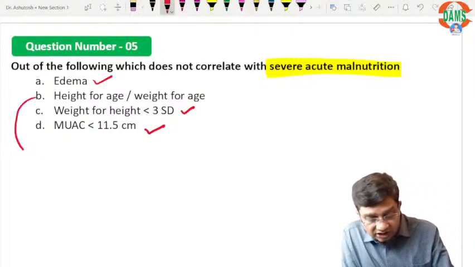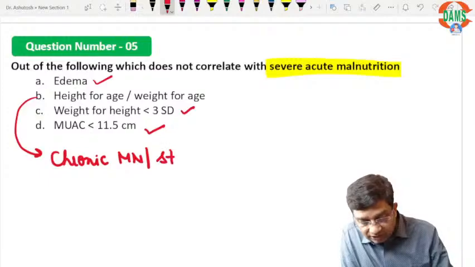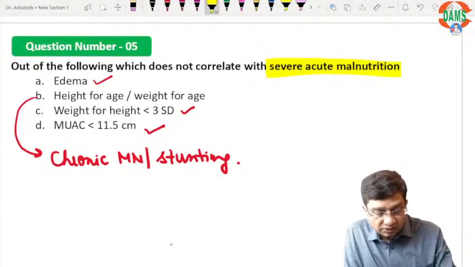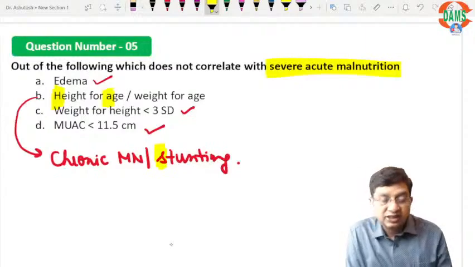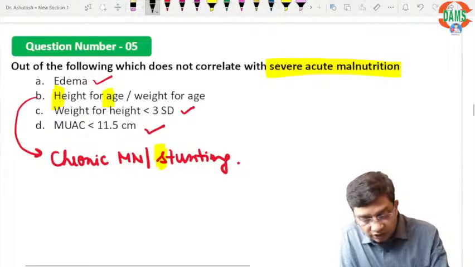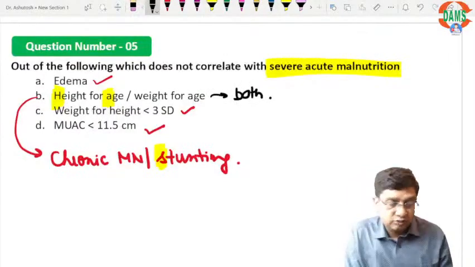Height for age, we remember, is a criterion of chronic malnutrition, that is stunting. If you ever forget, you can simply remember the word HAS: height for age is equal to stunting, and weight for age is a marker of both acute and chronic malnutrition.